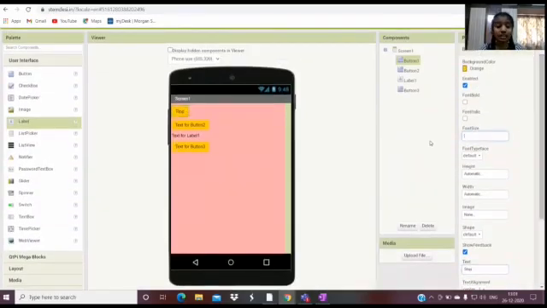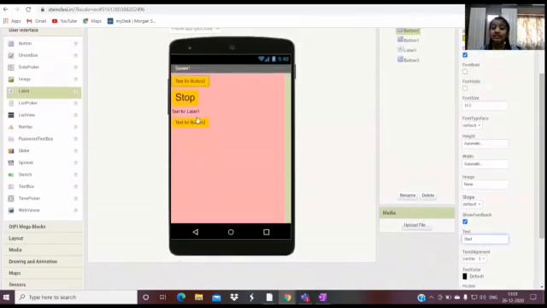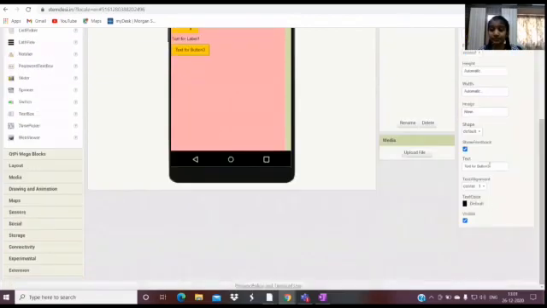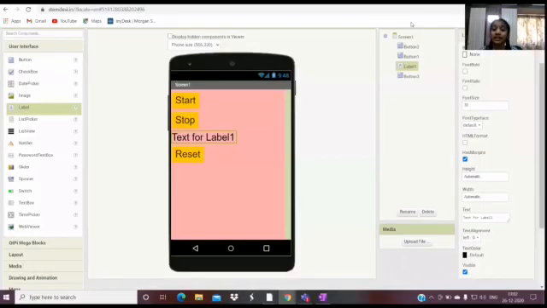And change the font size to be 30. That is perfect. Now let's give this to be the stop, this to be the start, and the reset accordingly. Let's give the start on top because I need to first start my pedometer. And let this be the reset. Now let's quickly change the font size. Now I've changed the font size of the buttons and even the label.